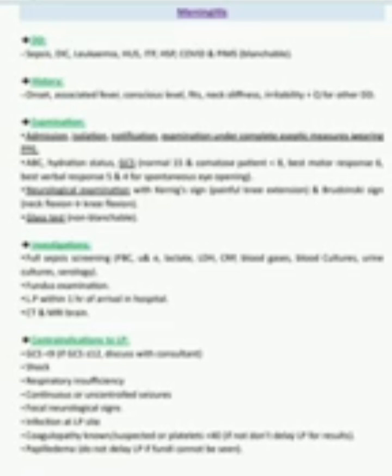Contraindications to lumbar puncture. What are the contraindications of lumbar puncture? These are GCS less than 9. If GCS less than or equal to 12, discuss with the consultant. Then shock, respiratory insufficiency, continuous or uncontrolled seizure, focal neurological signs, infection at the LP site, coagulopathy known or suspected, or platelets less than 40. If not, don't delay LP for results. Papilloedema: do not delay LP if fundi cannot be seen. So these are the contraindications of LP.